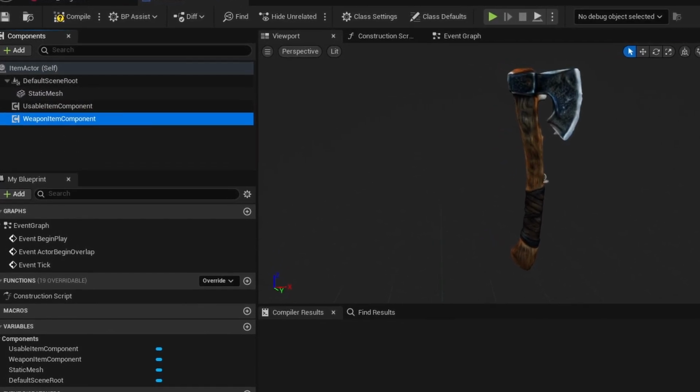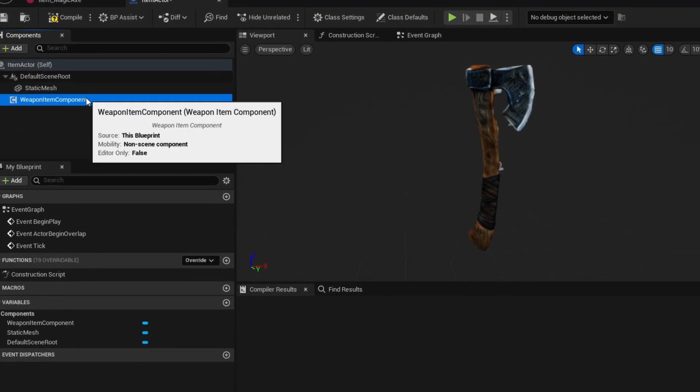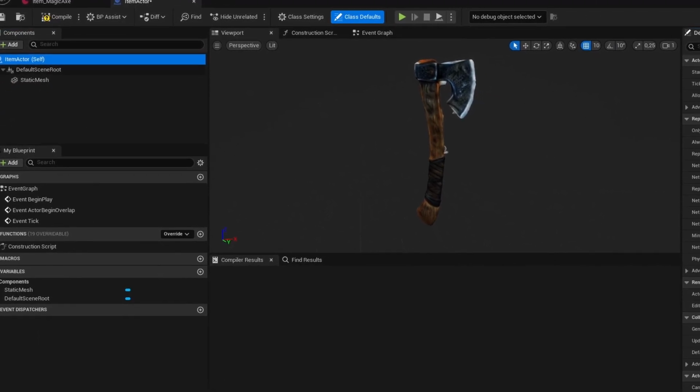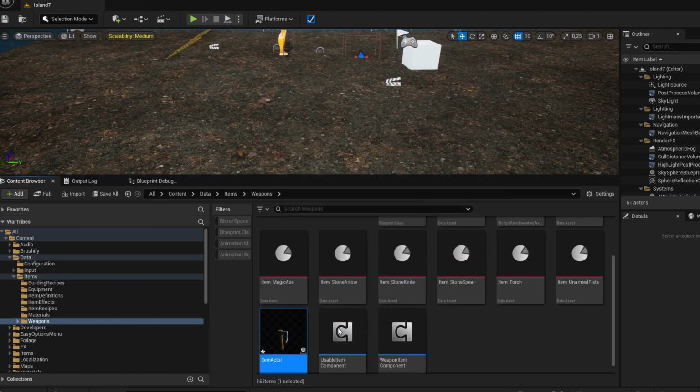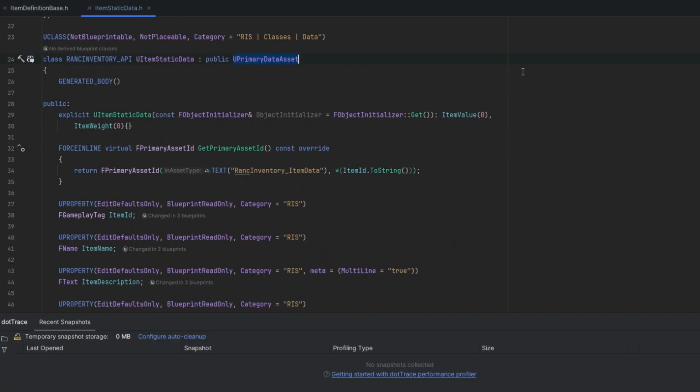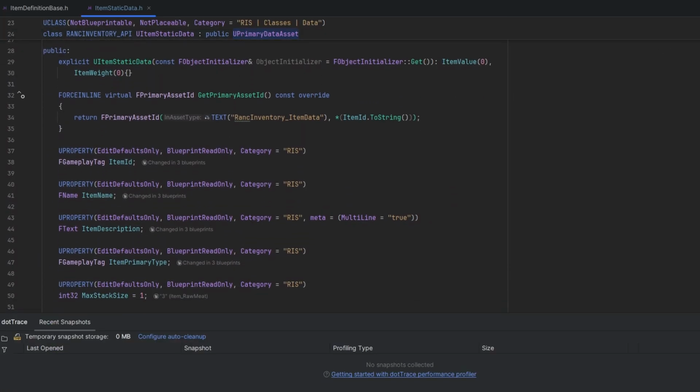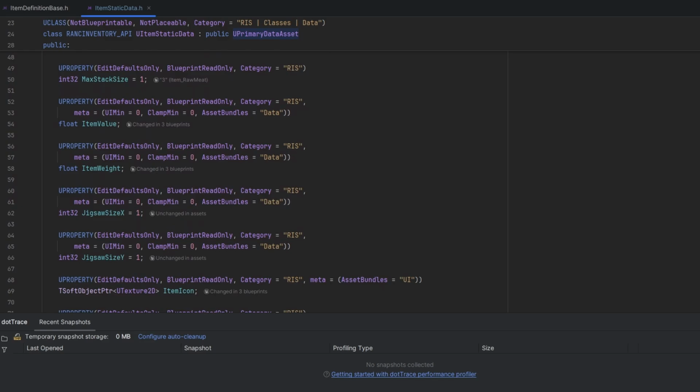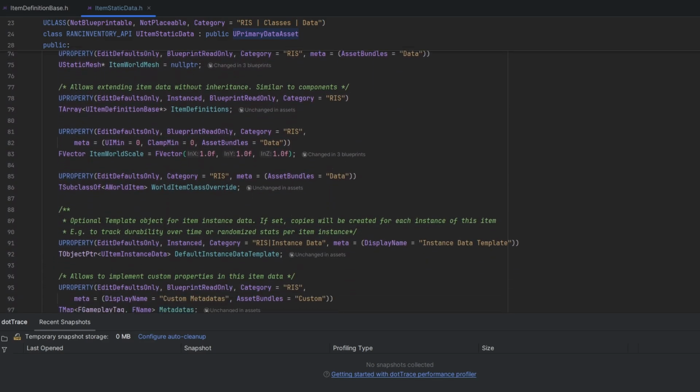This, however, falls apart in Unreal if we don't want to use actors for our items. In many modern inventory systems in Unreal, we instead use data assets for defining items. And while we could create subclasses for each type of item from this data asset, we'll run into the same inheritance problem.